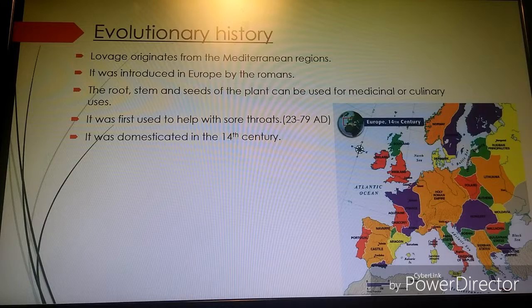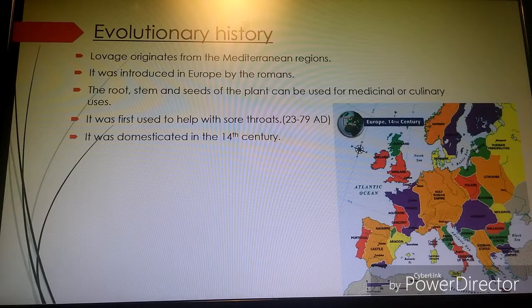Lovage is a plant that originated in the Mediterranean regions and was introduced into Europe by the Romans. The roots, stems, seeds, and leaves of the plant can be used for medicinal or culinary purposes. The first uses of Lovage were to cure sore throats, from 23 to 79 AD, or as an aphrodisiac, which is a potion that stimulates sexual desire. And it was domesticated in the 14th century because of the Romans bringing it into Europe.